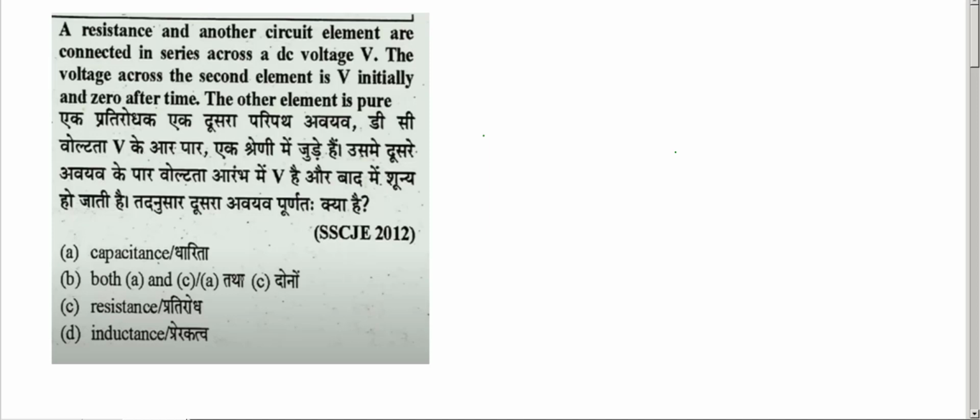Next question: a resistance and another circuit element are connected in series across a DC voltage source. The voltage across the second element will be V initially, and the voltage across the second element is 0 finally.